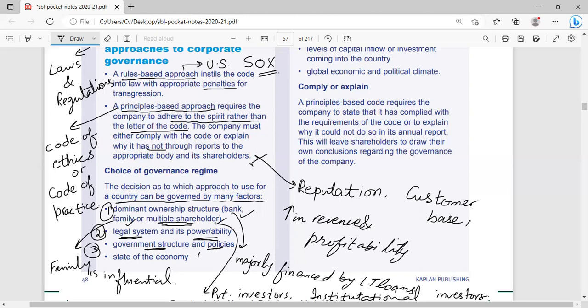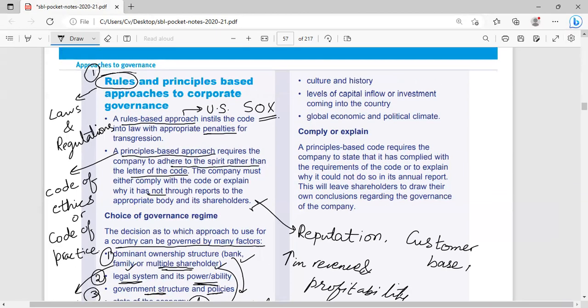Next one is the state of the economy. It is a very important factor. If the state of the economy is strong, then definitely big companies cannot influence the government, or the legal authorities, or the laws and regulations.